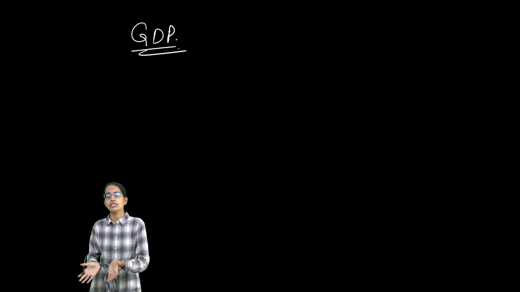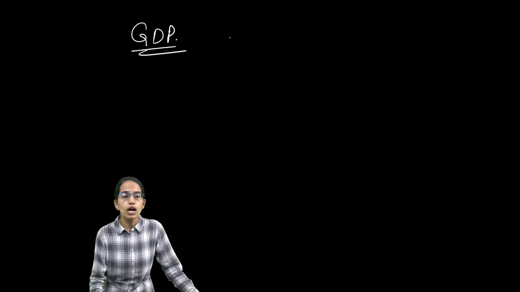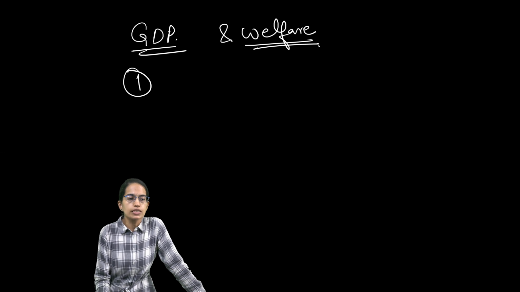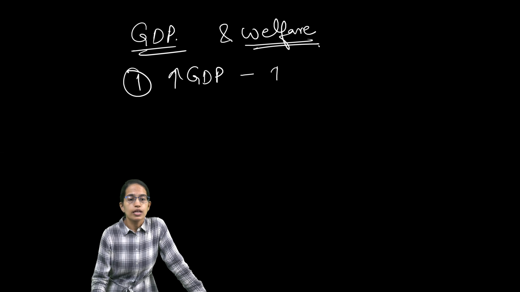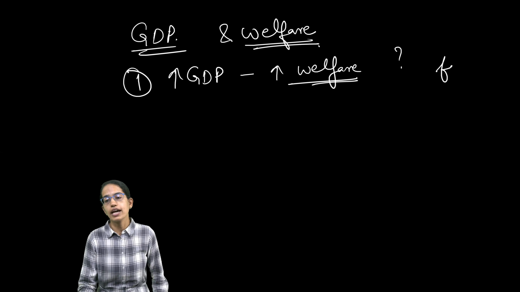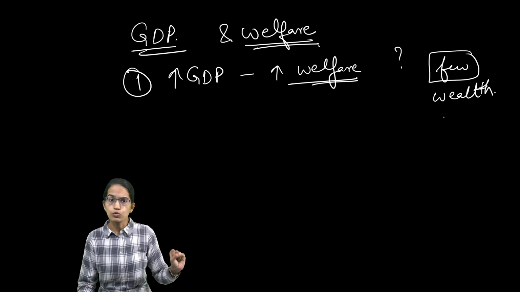Coming next, we understand GDP. So far we said the aggregate of goods and services produced within a domestic economy would be considered as part of GDP. Now, is GDP a good indicator of the welfare of the economy? So the first thing is, it does not. Rising GDP does not denote increasing welfare in the society. How? The reason is simple. Even if the GDP is rising, it can be in the hands of few. So there can be few accumulating the wealth, but a huge population being in a downtrodden state.